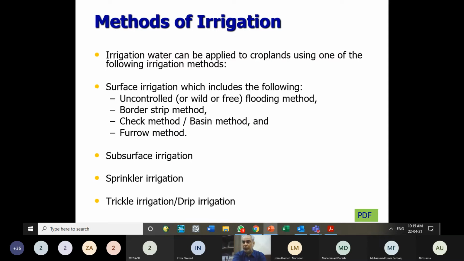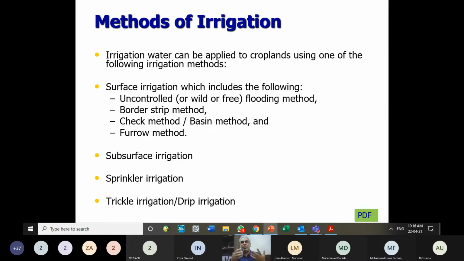It will also enhance your knowledge, because when you are working as an irrigation engineer, you can ask people to move to a more water efficient method of irrigation. So you should know all the methods possible for irrigating the land. These methods are with respect to the application of water in the field.